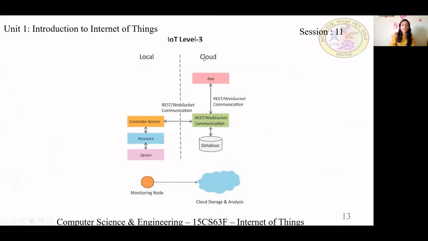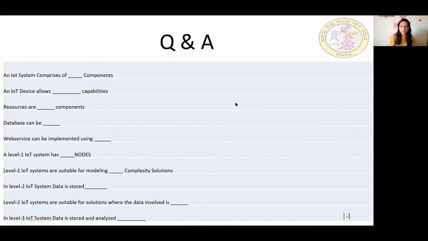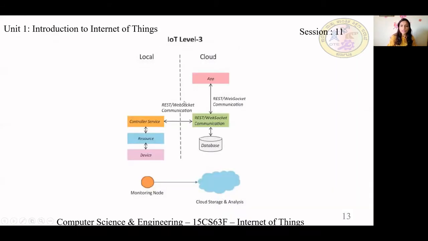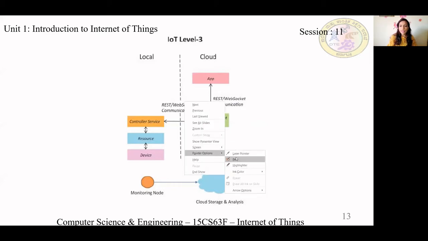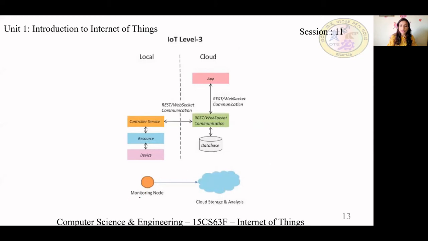Only one node here. Now we are dealing with IoT level 3, and here we have only one node. Again, one node for level 3 also.